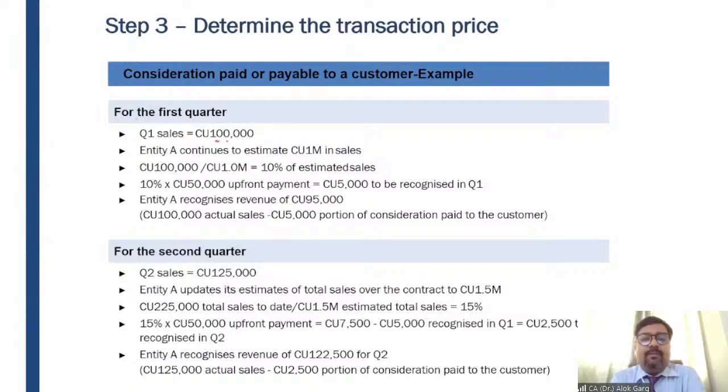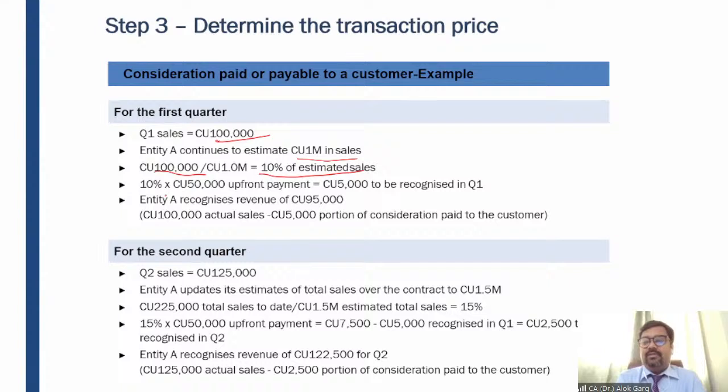In the first year, for example, there is 1 lakh rupees of sales. Entity A estimates 10 lakh rupees of total sales, and has made sales of 1 lakh rupees in the first quarter. So 1 lakh divided by 10 lakh comes out at 10%. In the first quarter, the entity has made a sale of 10% of the estimated sales.